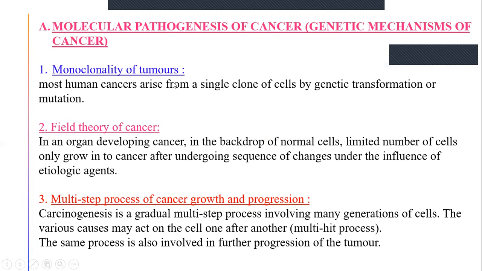A clone is a group of cells, and monoclonality of tumors means that only that group is capable of undergoing replication. Most human cancers arise from a single clone of cells by genetic transformation or mutation. Among all the cells, only a few clones undergo genetic transformation and mutation, and they will be converted into cancer cells.